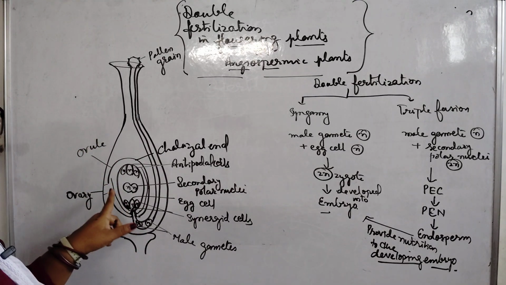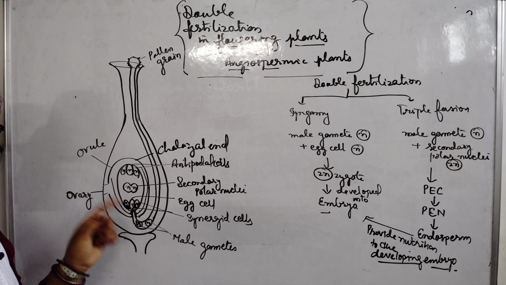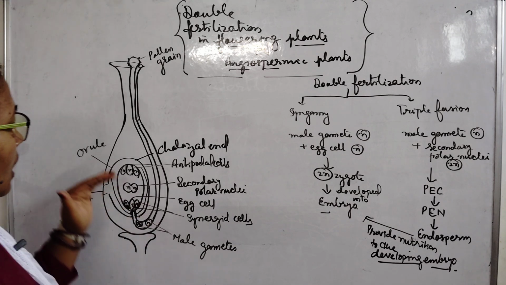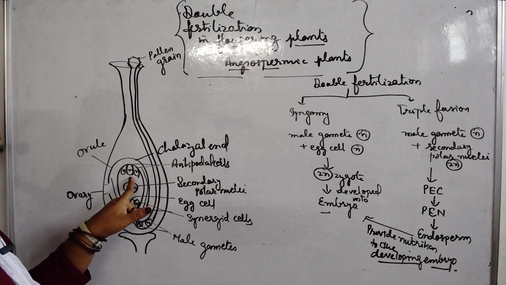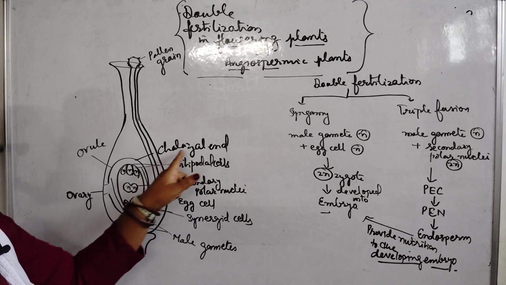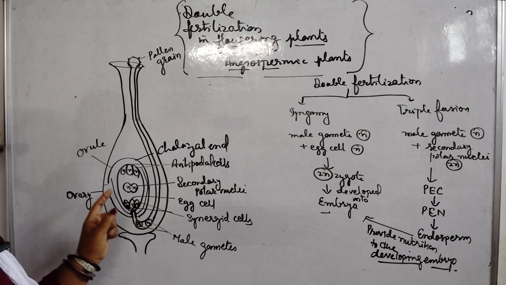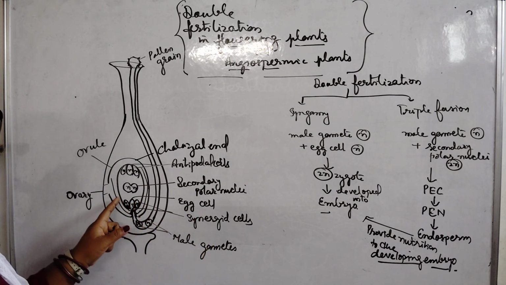Inside the ovary, the ovule contains a 7-celled, 8-nucleated structure, the embryo sac. In the embryo sac, three antipodal cells are present at the chalazal end, and near the micropylar end one egg cell and two synergid cells are present.